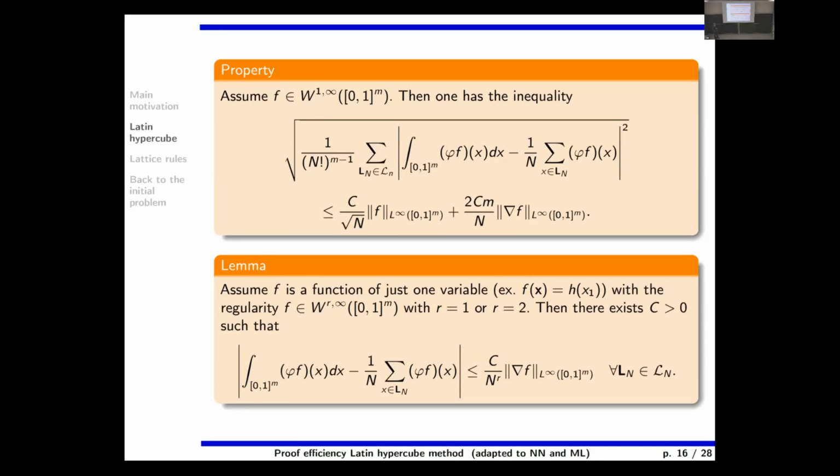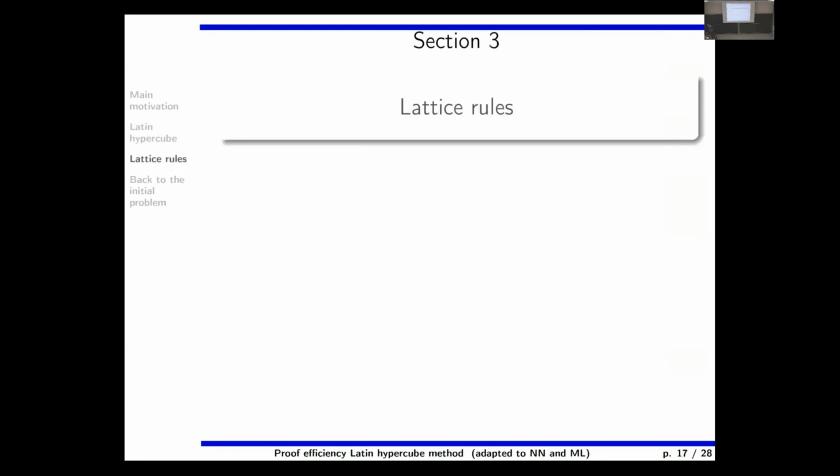And for Latin square, if the function depends only on one variable, then you have classical integration inequalities. All of this depends on the cutoff function that I need to put so that what I write is rigorous. Good.